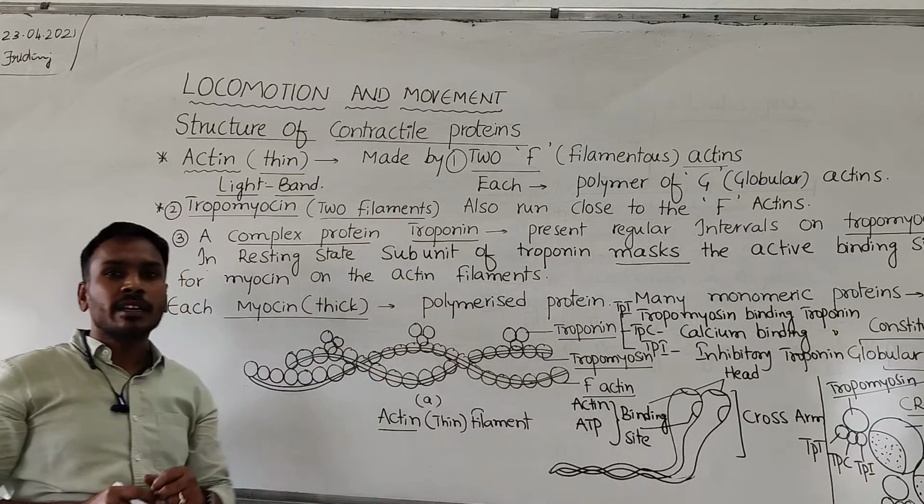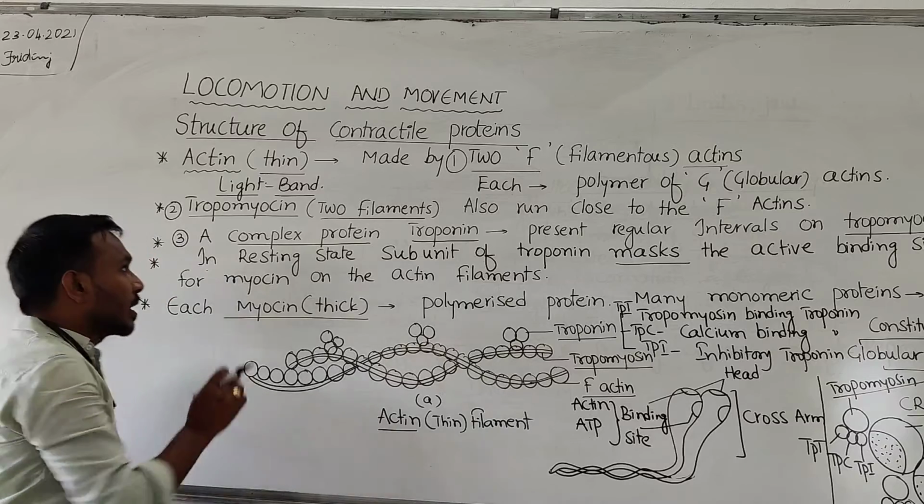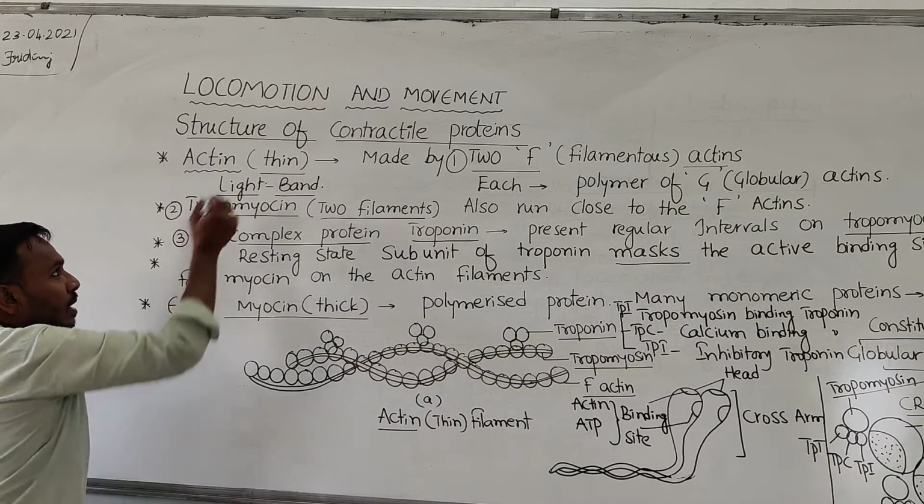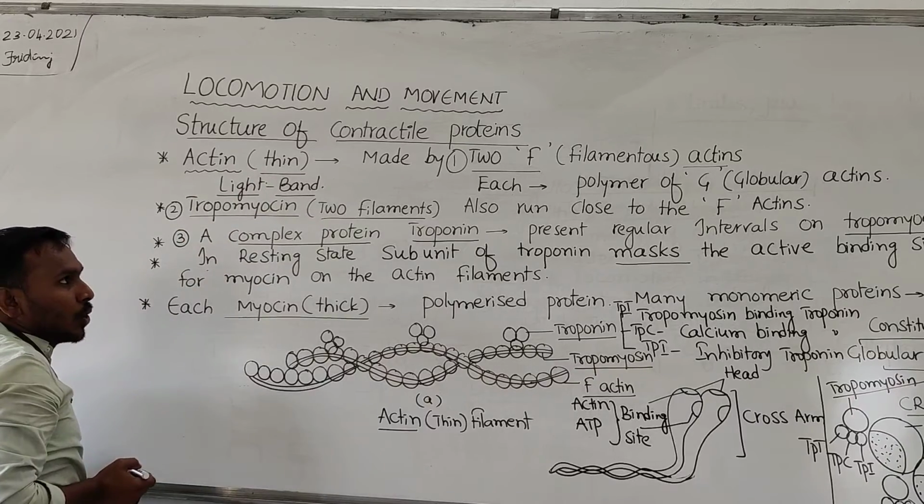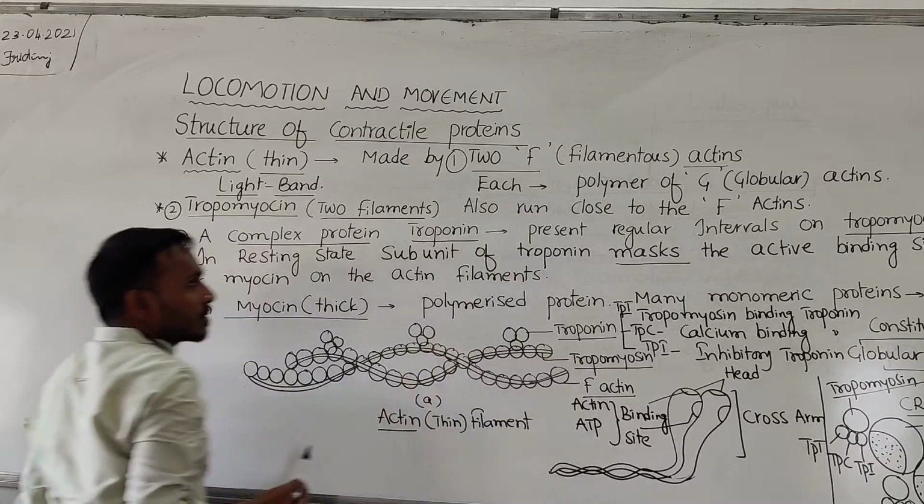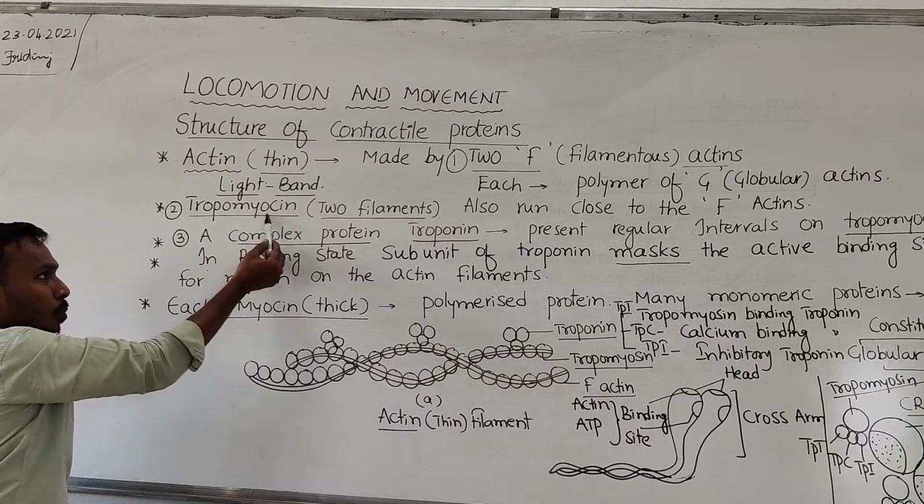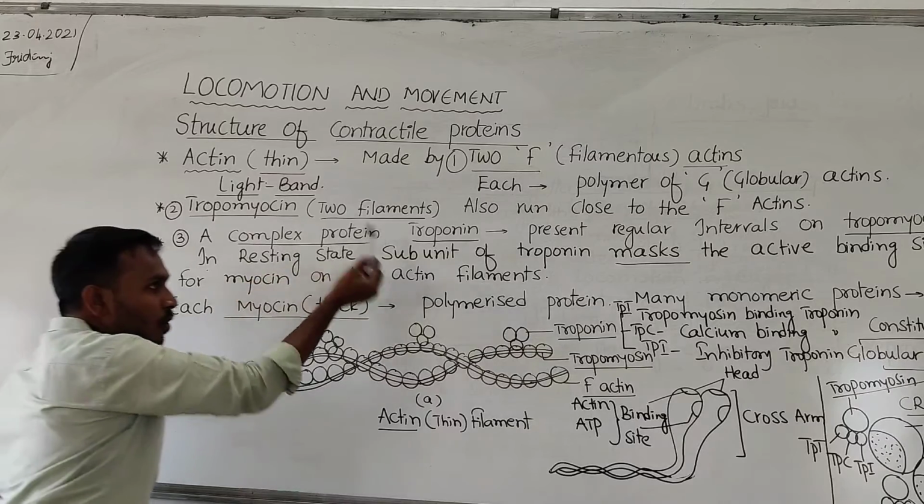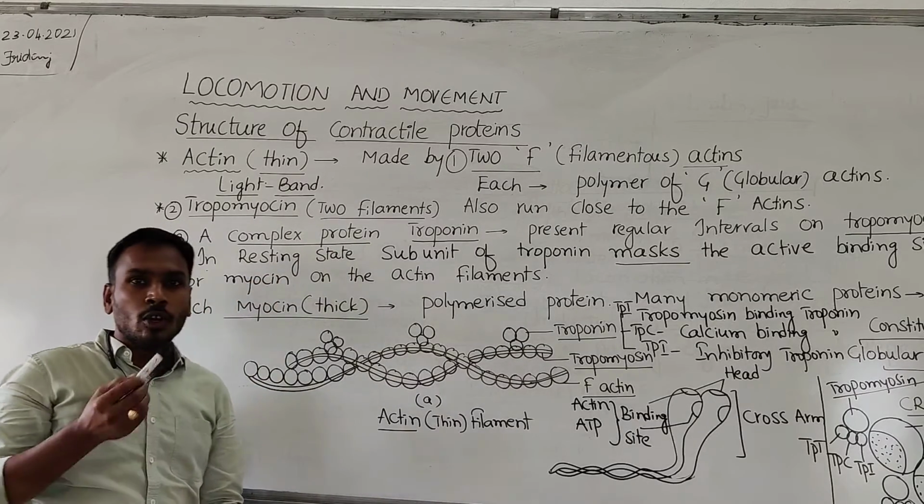So here are the three important components we have taken for our discussion present on the actin molecule. First, two F-actin filaments. Second, two tropomyosins. And third, a complex of troponin.